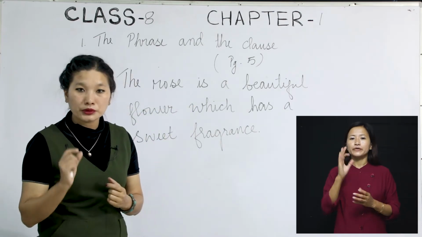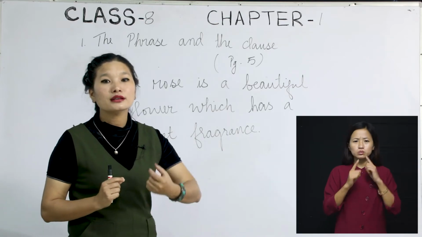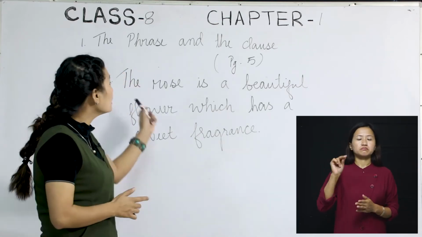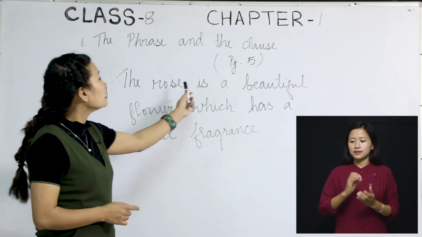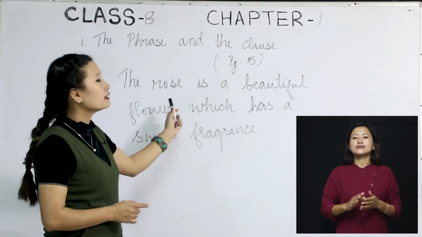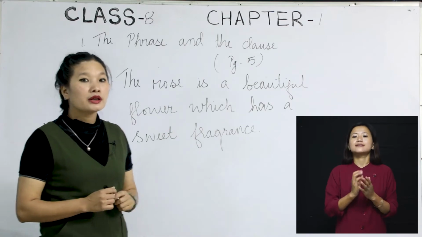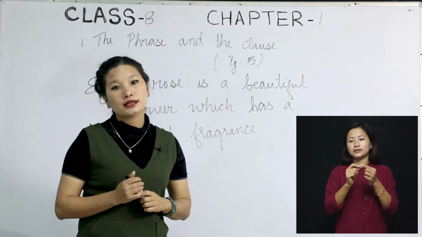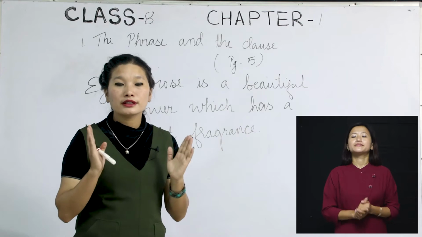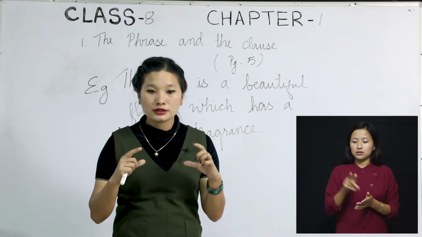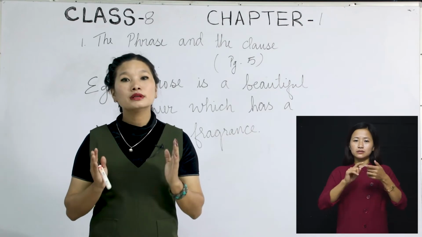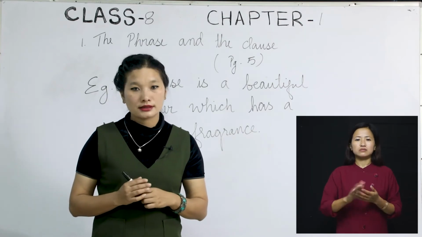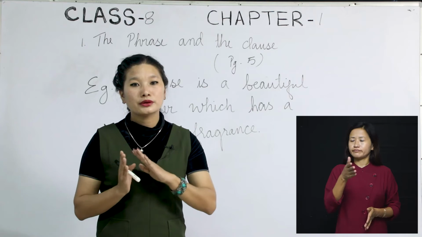Are we talking about beauty? No. The main thing that we are discussing here is the rose, okay? The rose here is the subject, is a beautiful flower, that is the predicate, okay? And so that is what makes a sentence. And if a group of words does not make complete sense on its own, that means it cannot be called a sentence, okay? So are you clear with sentence?